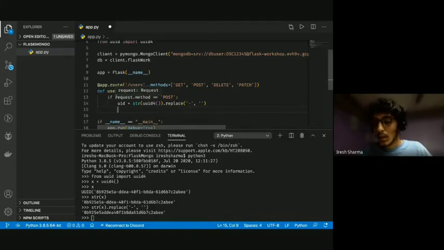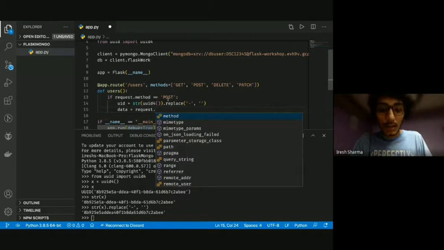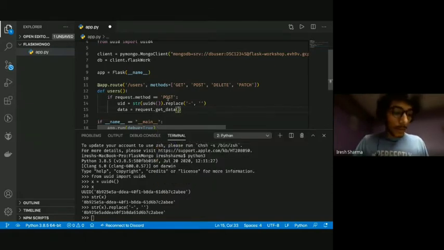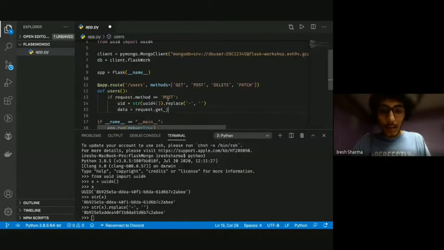Okay. What we're going to do now is go ahead and work with it a little more. So in the post method, as I said, using the post request, you can send data with it, right? And when we send data, we need a way to access it. So we're going to name a variable called data, and in that we're going to use the request method, and we're going to get request dot get data. This basically gives us the data. You can also do get JSON. I prefer get JSON because that automatically converts the whole data into a JSON file. So we're going to do a get JSON function here.